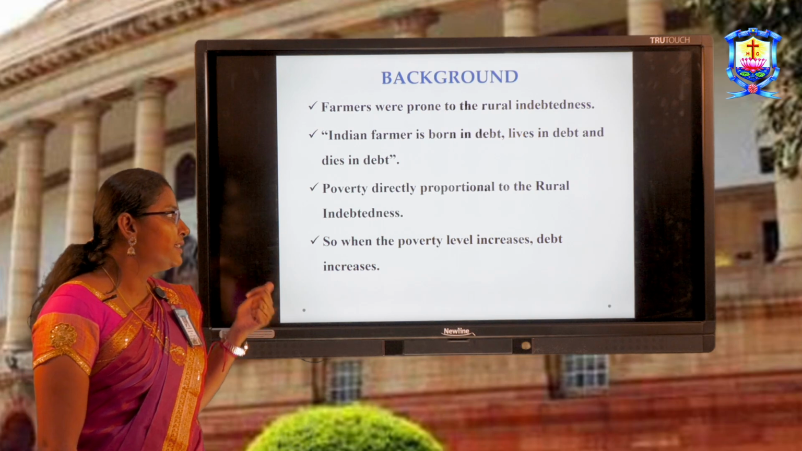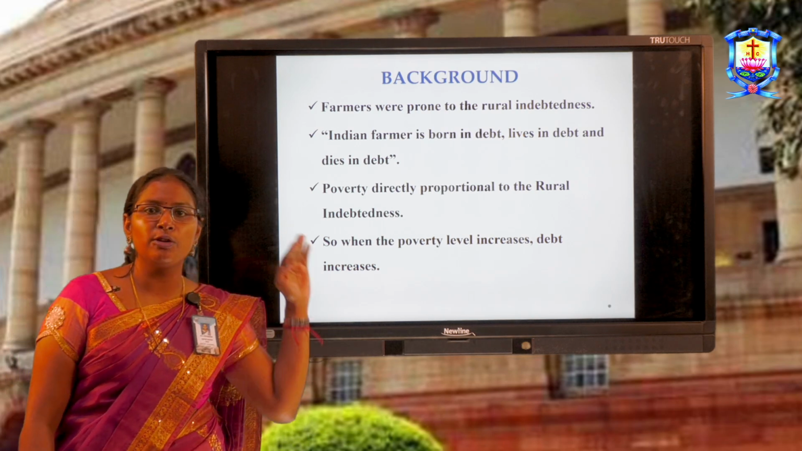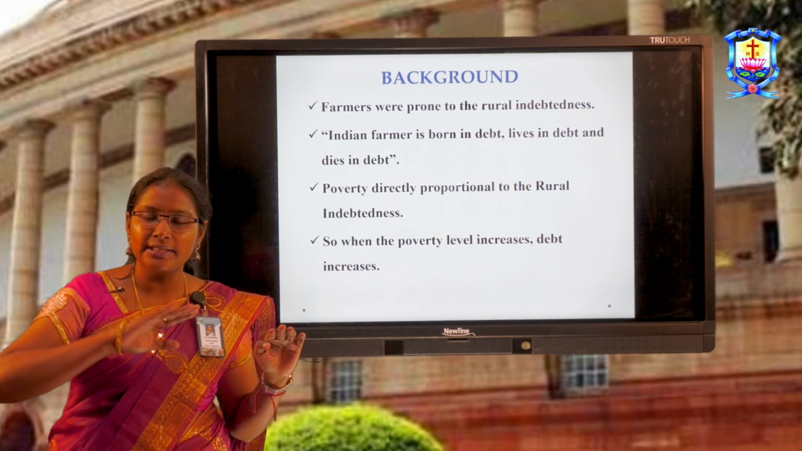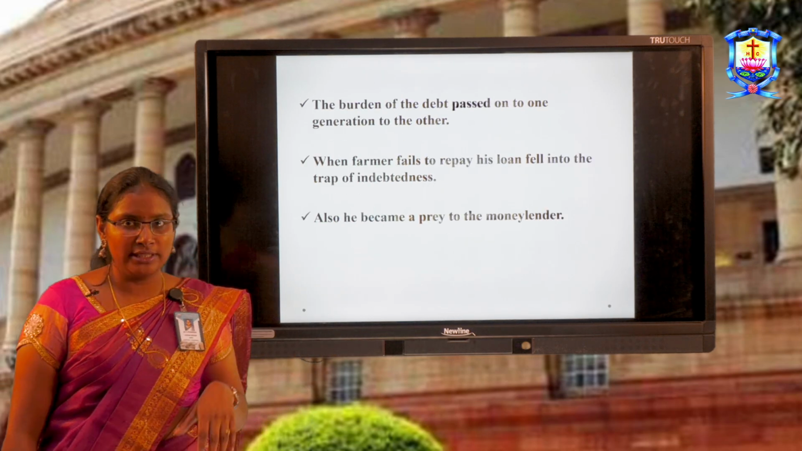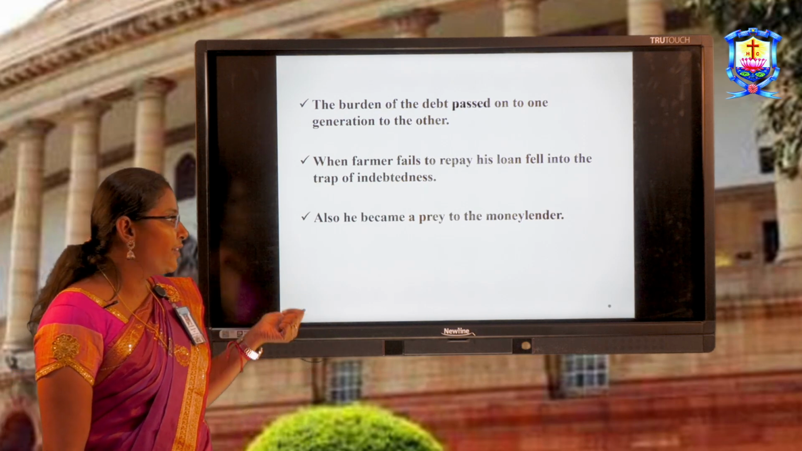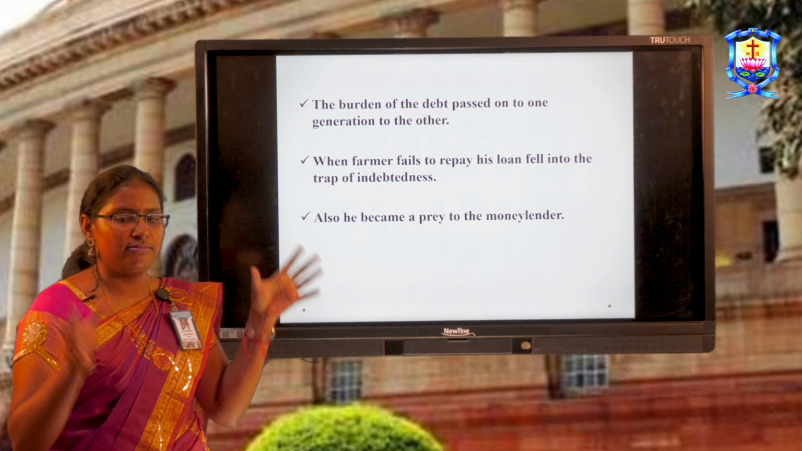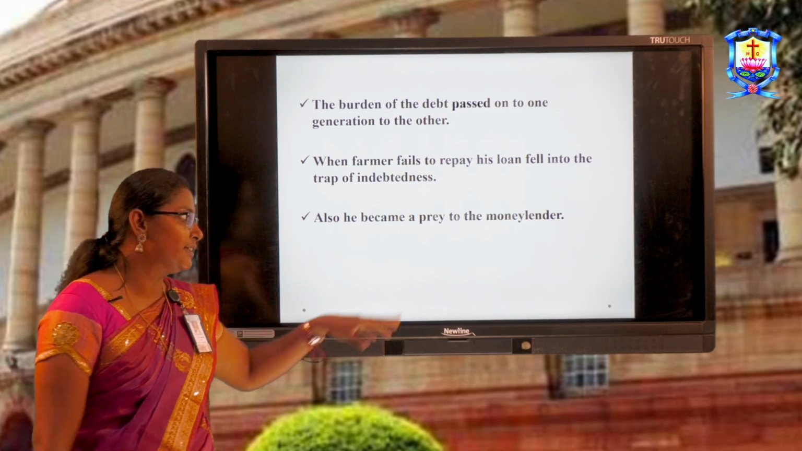Now, poverty is directly proportional to rural indebtedness. What does it mean? Whenever the level of poverty increases in society, the level of rural indebtedness also increases. The burden of the debt is passed on from one generation to another. When a farmer fails to repay his loan, he falls into the trap of indebtedness and becomes prey to the moneylenders.